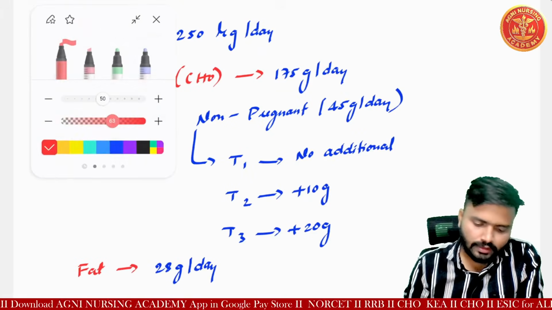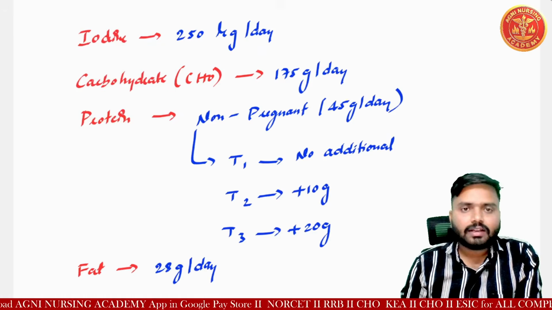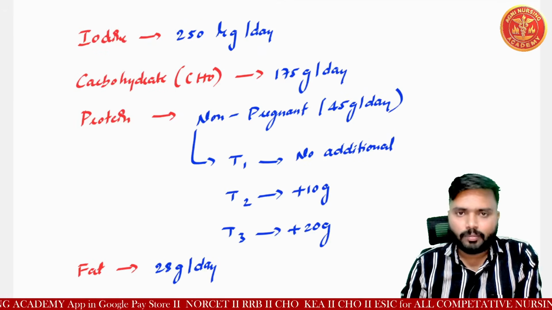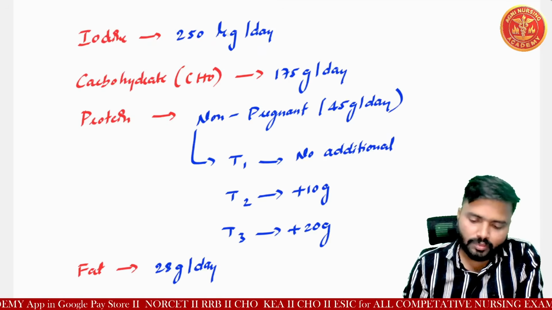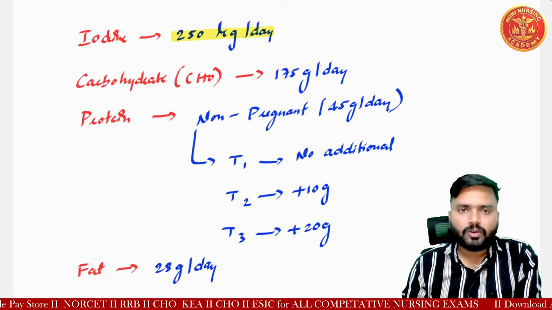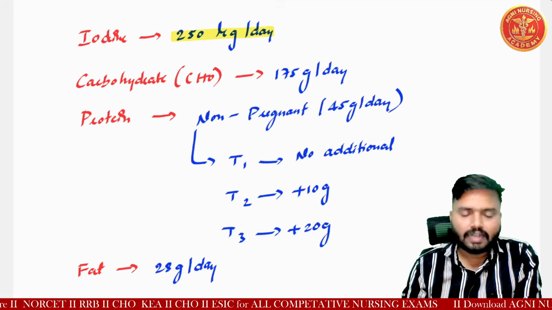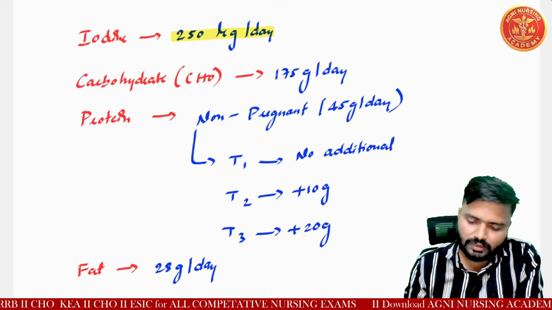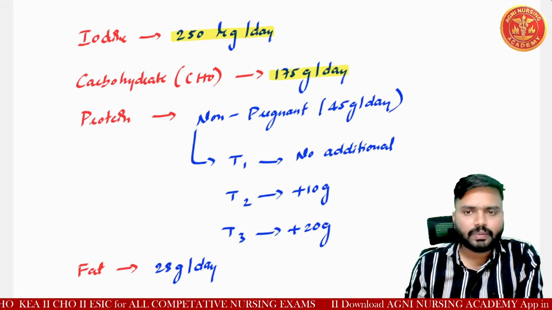So the RDA of iodine is 250 microgram per day, it is not milligram, it is microgram. And carbohydrate is 175 gram per day.